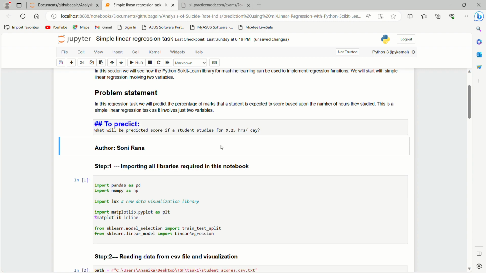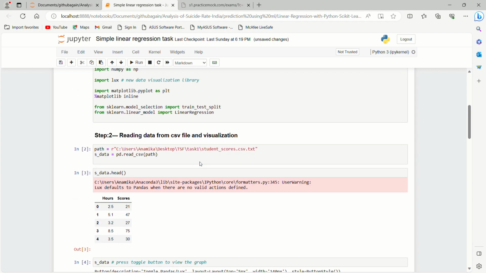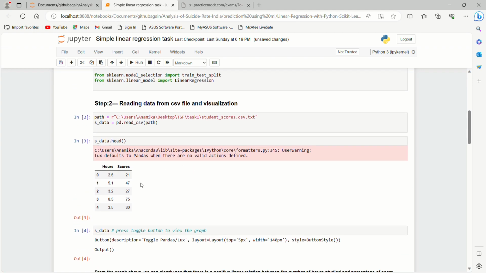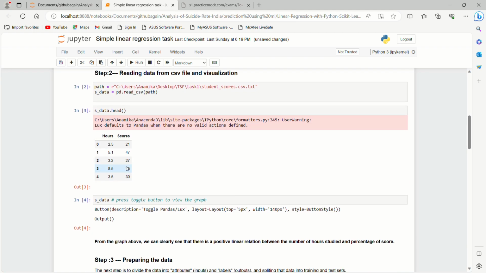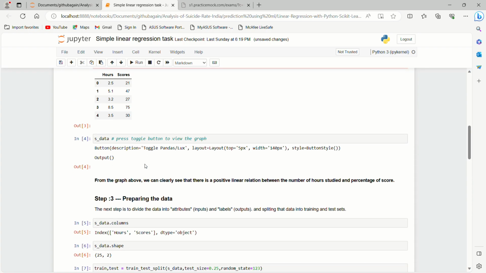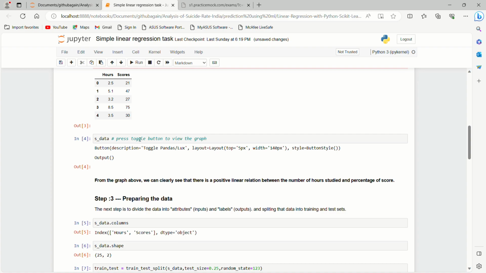So let's start. First of all, I have imported all the necessary libraries like pandas, numpy, and for visualization, matplotlib and seaborn. Once we read the data using the pandas read_csv function, we can check data.head, which returns the top 5 rows of the data and gives us a basic idea as to what we have in the data. We can also check data.shape, which returns the number of rows and columns. So we have 25 rows in our data and only 2 columns, respectively the hours column and the scores column.